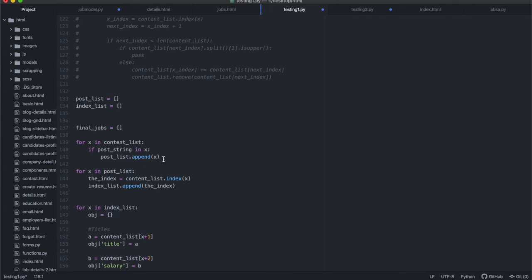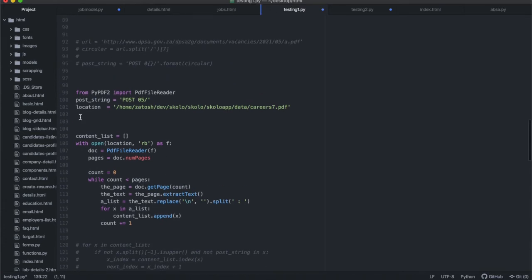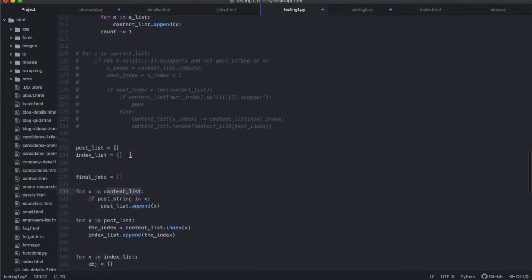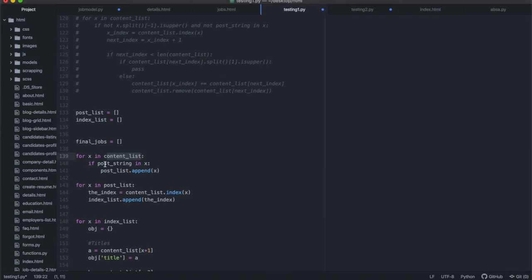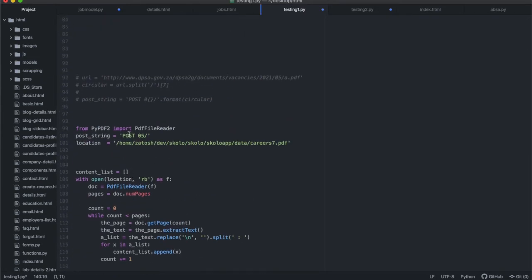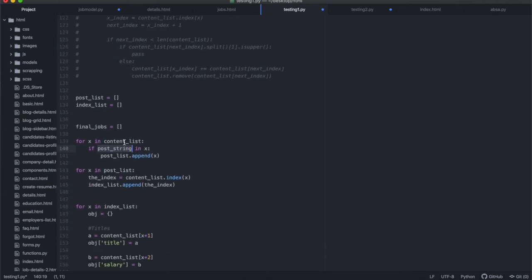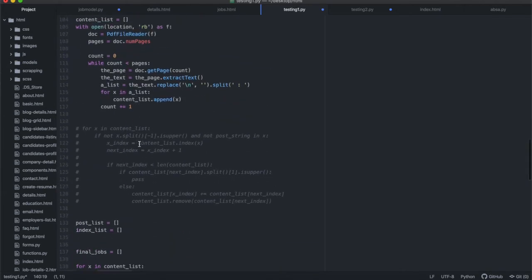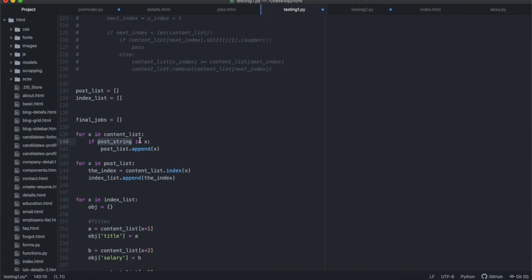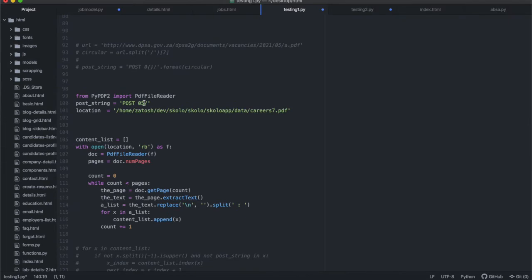What I'm doing here is iterating through the list which I created over there, looking for strings which contain the post string. The post string is the string which has post number 05.